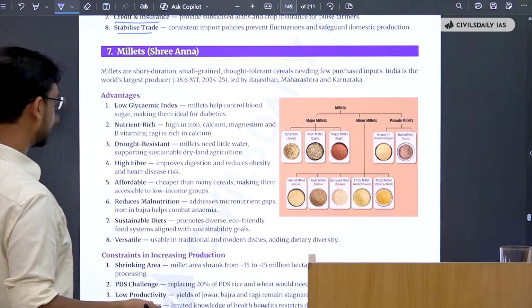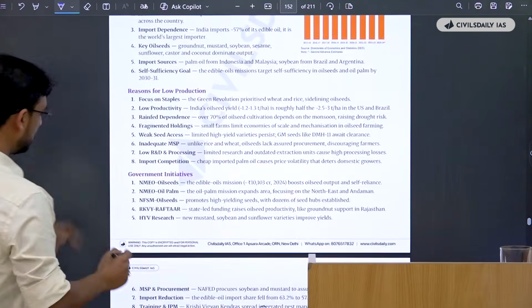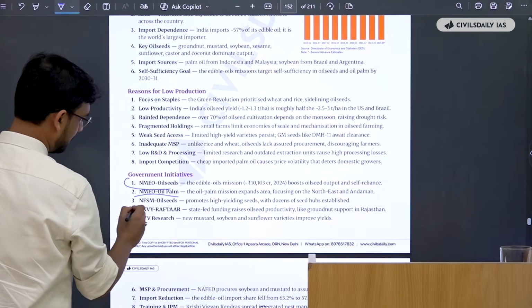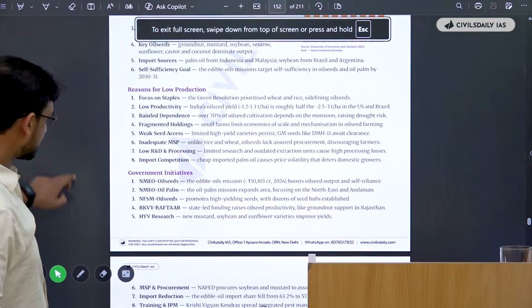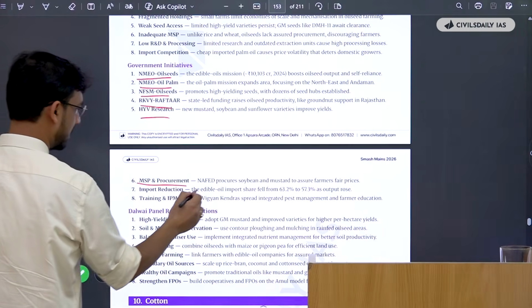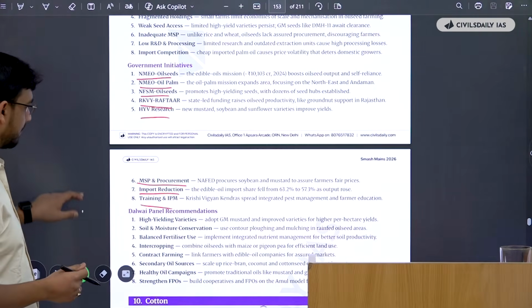You have the millets question, then the horticulture, oil seeds. See, they have given their initiatives in one place: NMEO oil seeds, NMEO oil palm, NFSM, RKVY-RAFTAAR, HYV research. So this you have to look at from this perspective. These are the things that you use as your value addition in your answers, okay.